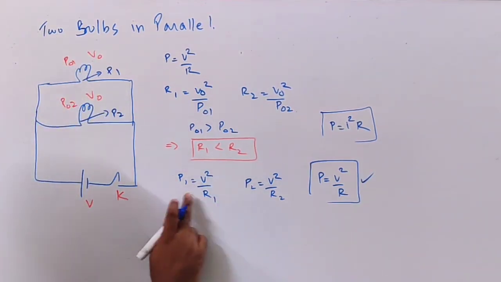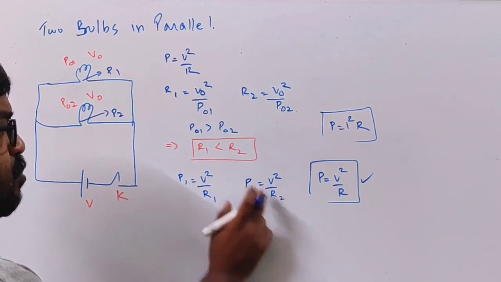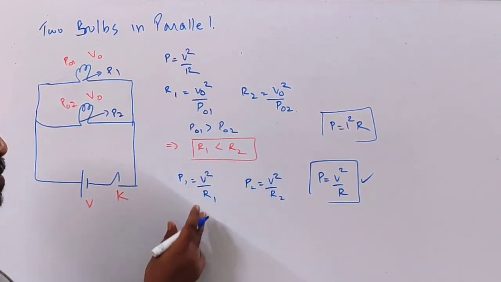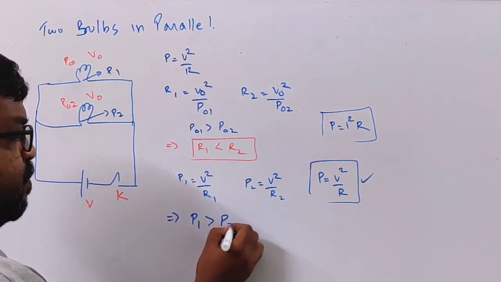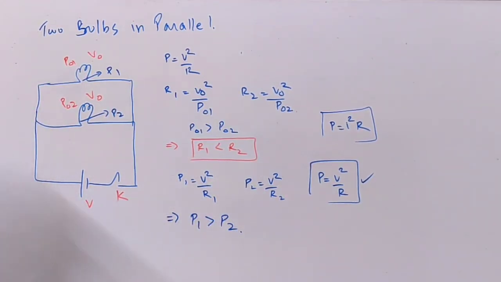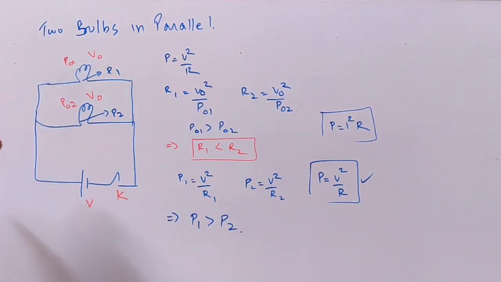So if you can see this result, P1 is equal to V square by R1, P2 is equal to V square by R2. Now R1 is less than R2, so this implies P1 is greater than P2. That means the bulb having greater power rating will glow more. So if the bulbs are connected in parallel, the 40 watt bulb will glow more.